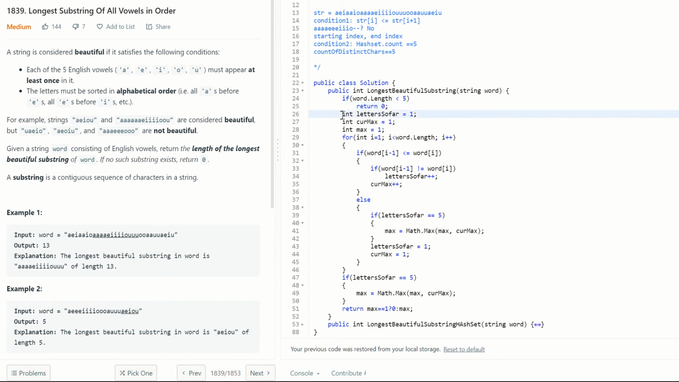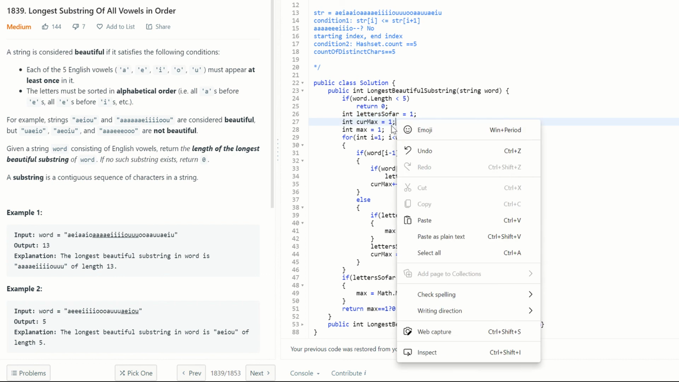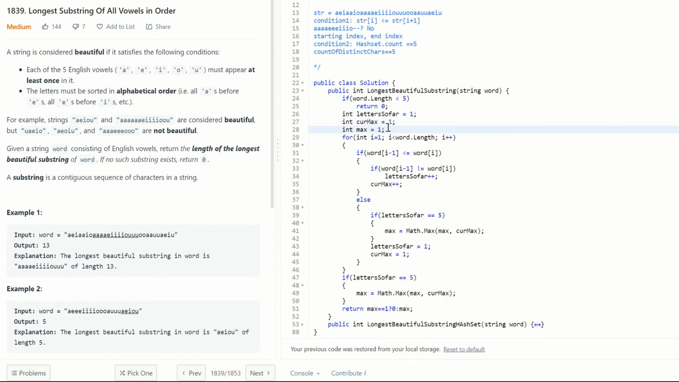And next. The letters so far we are initializing to 1, and current max and max we are initializing to 1 again. We will see how we are going to return the actual length if we did not manage to find a beautiful substring yet. So we are starting from 1, not the 0 character. We are assuming current max is already 1 and letters so far is already 1. That's why we are starting with the first character instead of the 0 character.